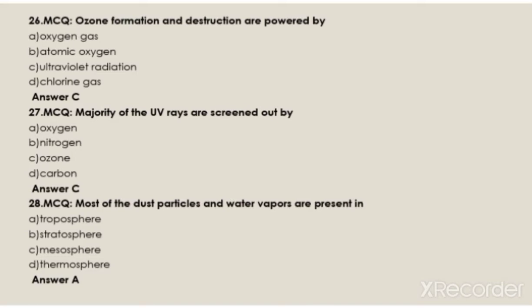Majority of the UV rays are screened out by: oxygen, nitrogen, ozone, carbon. The answer is C. Ozone. Most of the dust particles and water vapors are present in: troposphere, stratosphere, mesosphere, thermosphere. The answer is E. Troposphere.